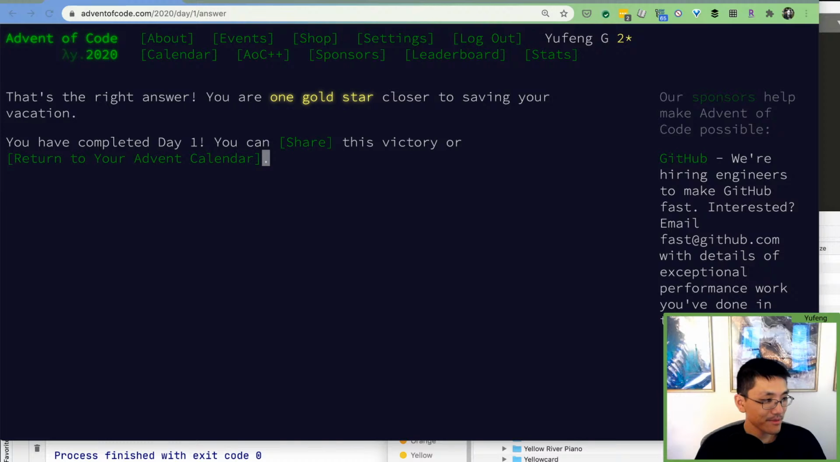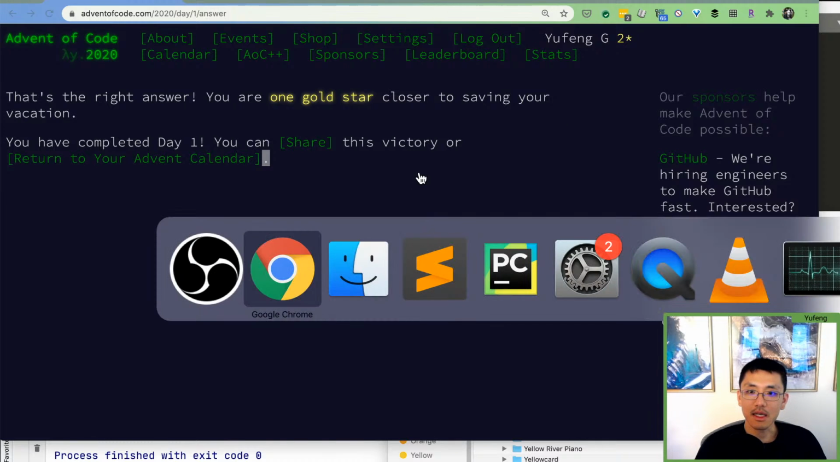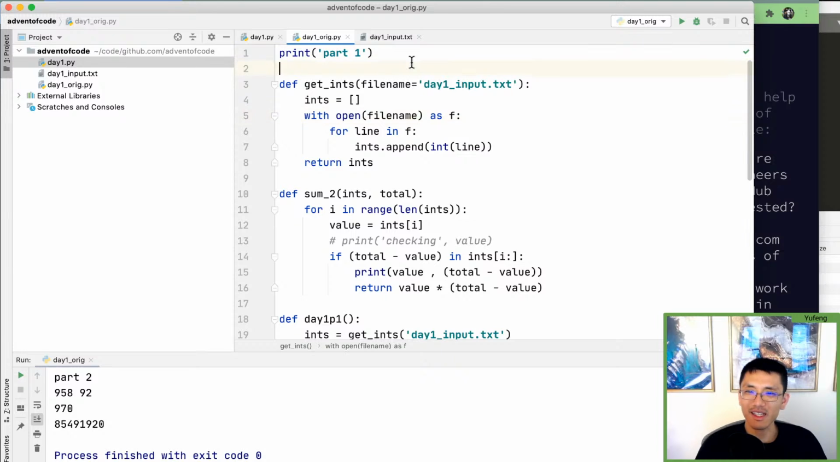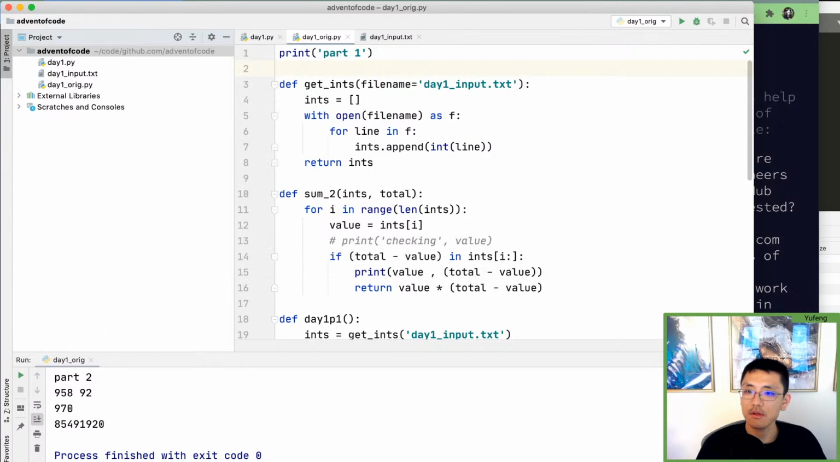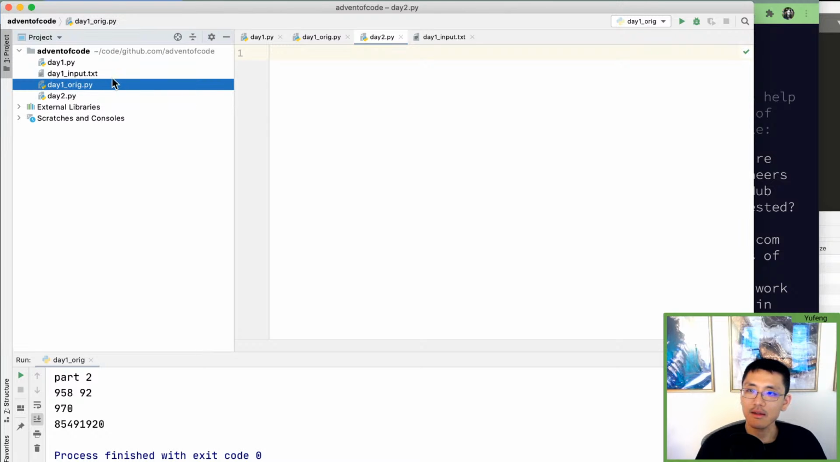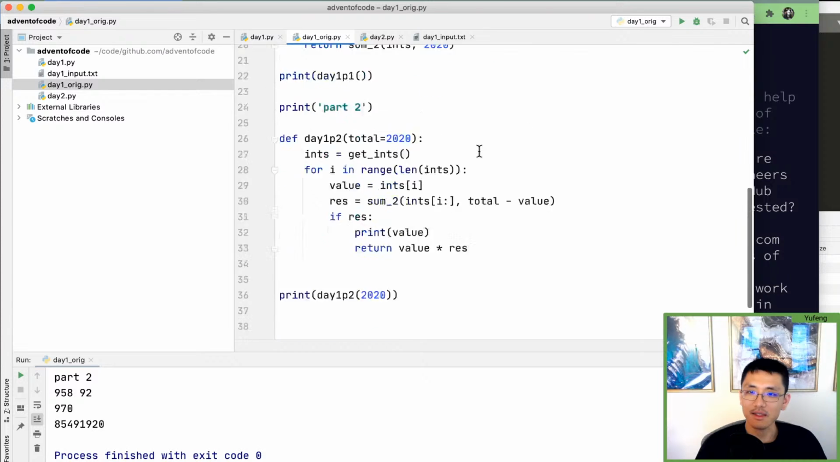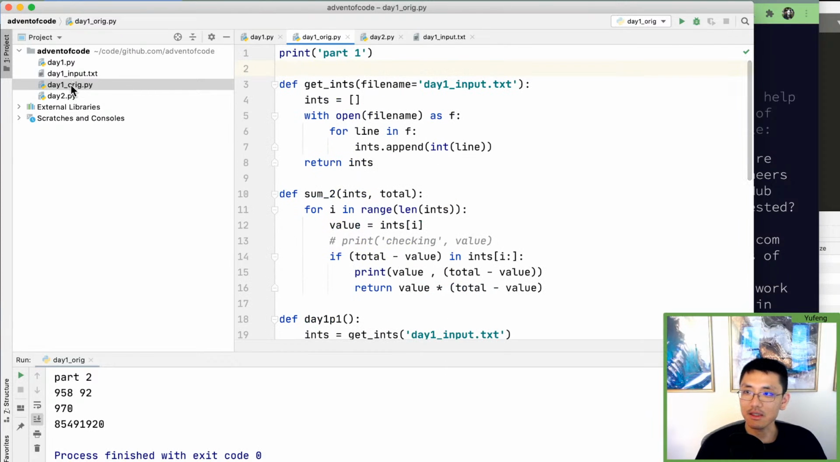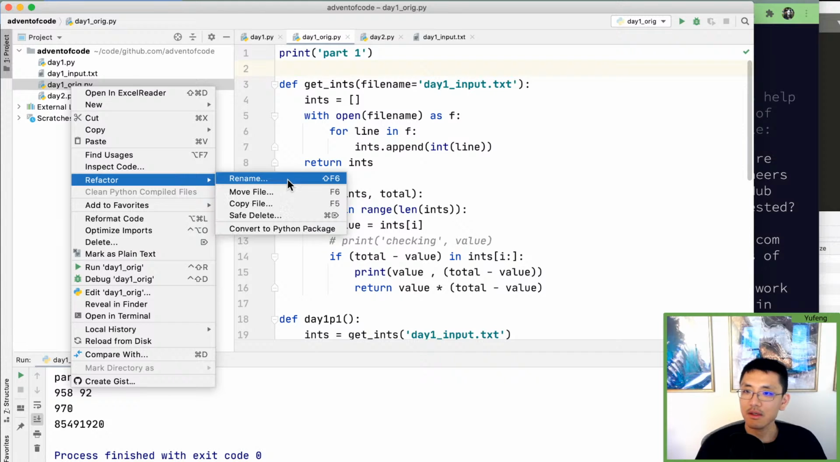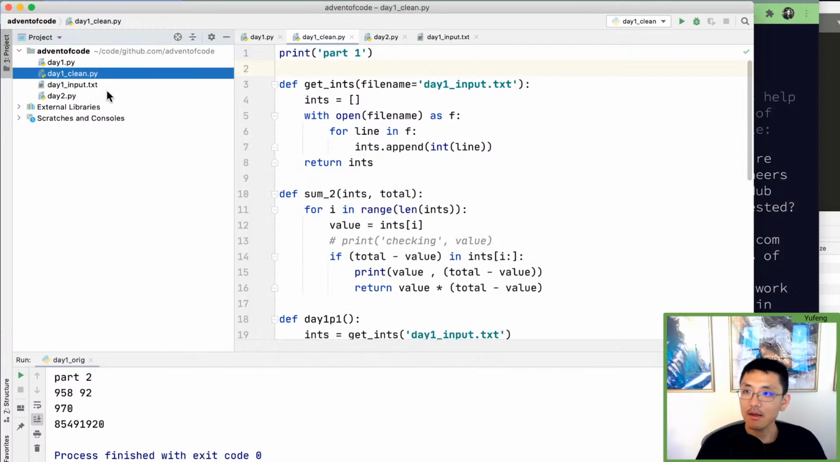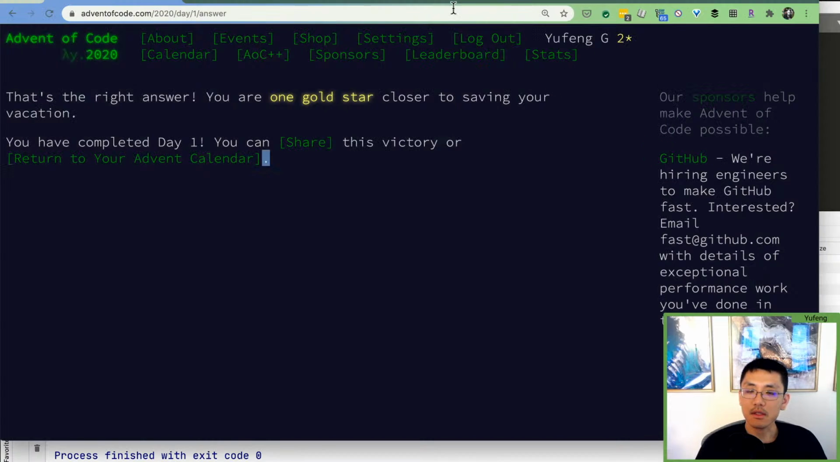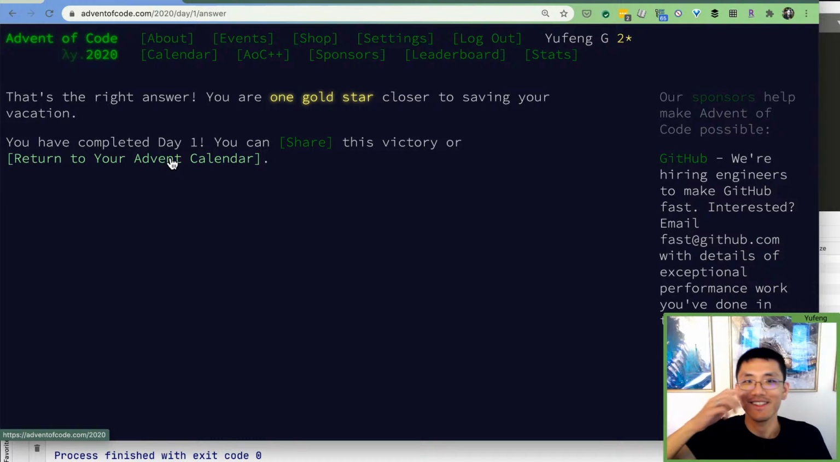All right, so we're on to day two. We got our PyCharm from day one. I cleaned it up a little bit, made some functions, but not a whole lot going on here. I'll make a new file for day two. I called it day one orig, but actually that's the cleanup version, so I'll have to change that. Maybe I'll rename this to day two clean. Yeah. And then day two, let's go. I guess we return to our calendar and see what day two holds.